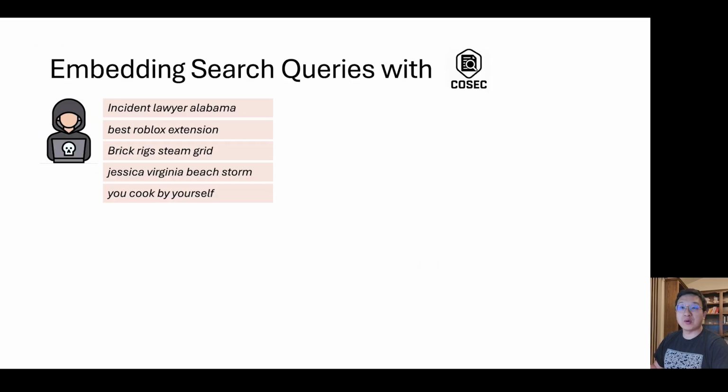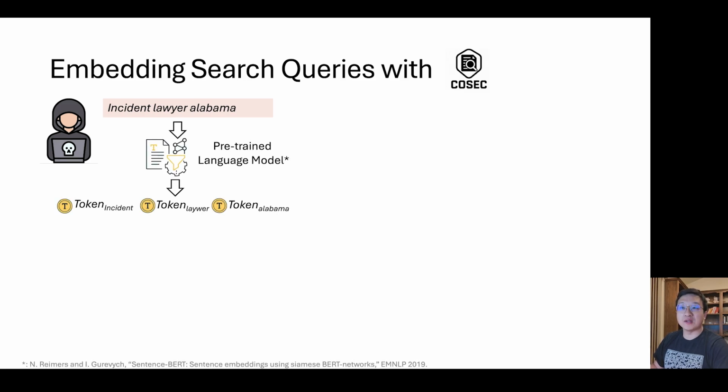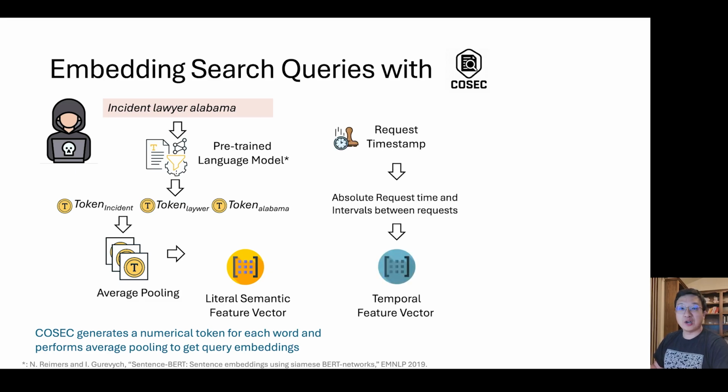Taking a closer look at how COSAC collects the features from generated search sessions, let's use this session as an example. From each request, COSAC first takes the search query and generates the tokens for each keyword with a pre-trained language model. After that, COSAC performs average pooling to get the query embeddings, which are considered the literal semantic feature vector. Besides, COSAC takes the request timestamp as the input and takes both the absolute request time and the intervals between the requests, which are then considered the temporal feature vector.